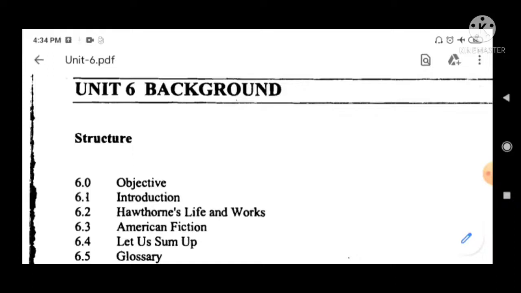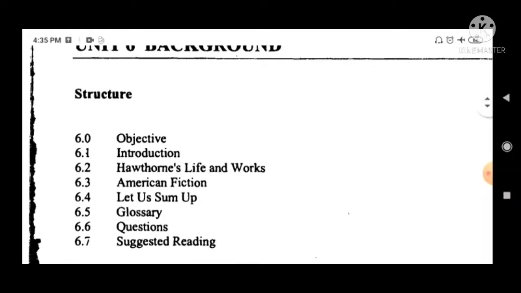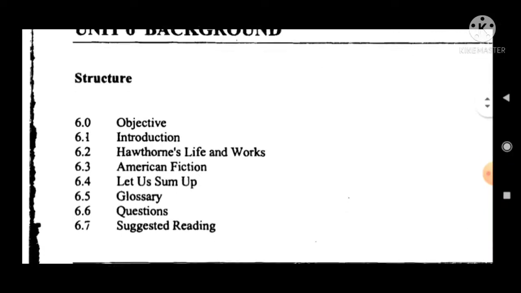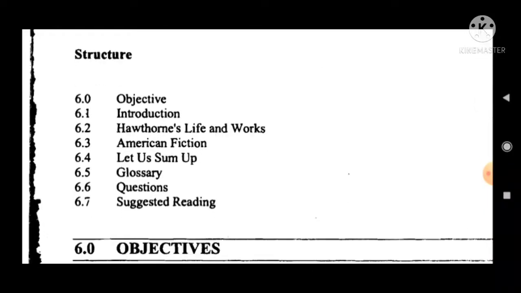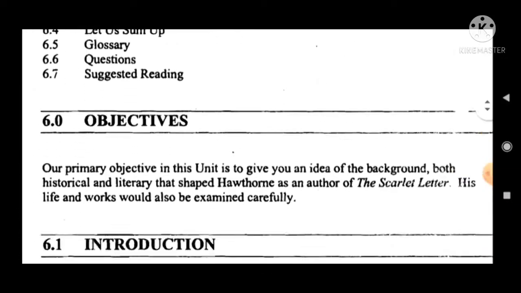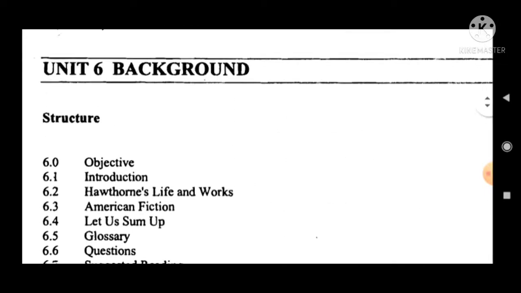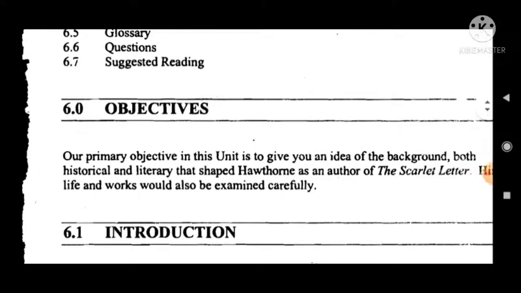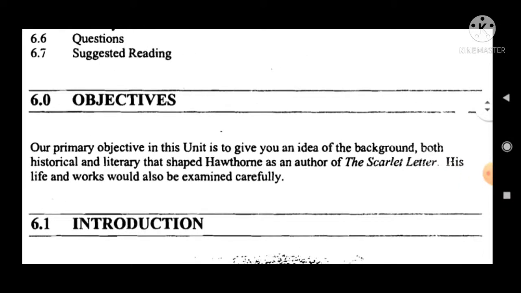Okay, so here it is Unit 6 background: the structure, objective, introduction, Hawthorne's life and works, American fiction, let us sum up, glossary, questions and suggested readings. So what are the objectives of this MEG6 Unit 6 background? Our primary objective in this unit is to give you an idea of the background, both historical and literary, that shaped Hawthorne as an author of The Scarlet Letter. His life and works would also be examined carefully.